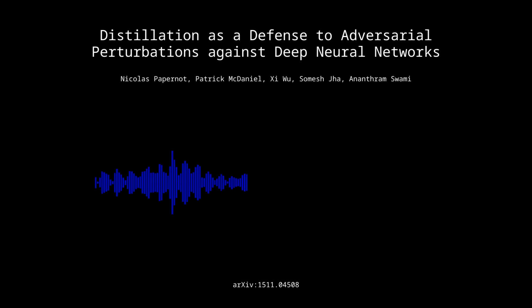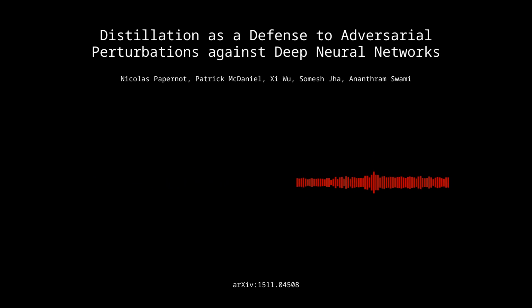But as with any new technique, there's still more work to be done, more research to be conducted. The paper outlines some interesting directions for future research. What are some of those? Well, one thing they highlight is the need to investigate how well defensive distillation works with other DNN models and architectures beyond the ones they tested in this paper. Okay, so basically seeing how widely applicable this technique is across different types of neural networks.